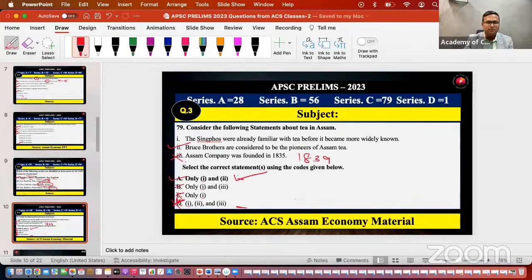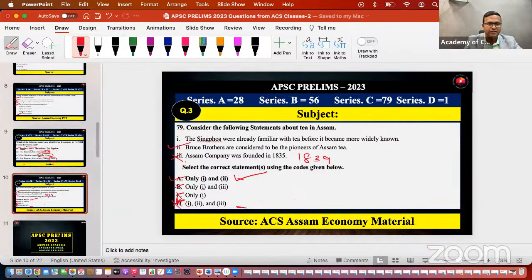The statement, Singphos were already familiar with the tea. I was also not much aware of this point. Anyway, we got this point. The Singpho tribes were aware of tea cultivation even before the British introduced the tea.